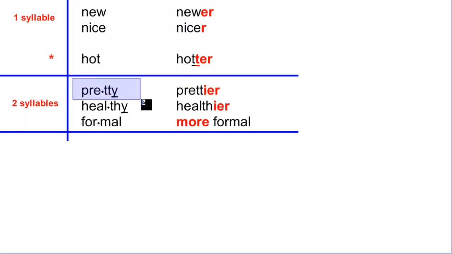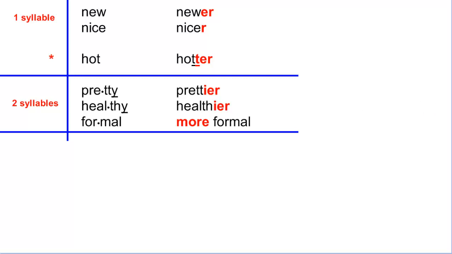So the exception is that you have maximum two syllables and you finish in Y. That's a special case. So you have pretty, prettier, healthy, healthier. No more healthy, it's healthier. But if it doesn't finish in Y, it's just the general rule. More formal.